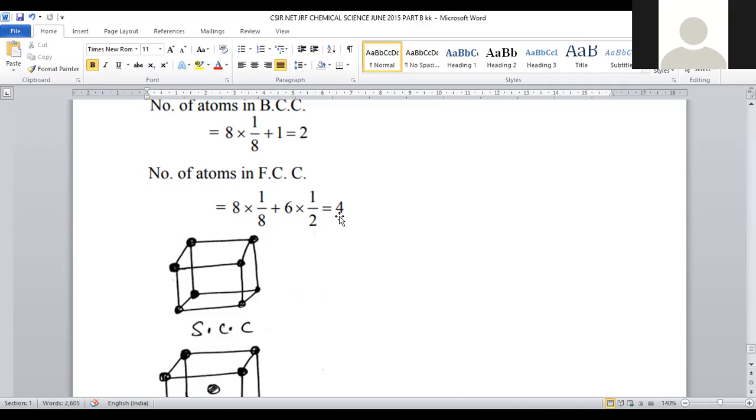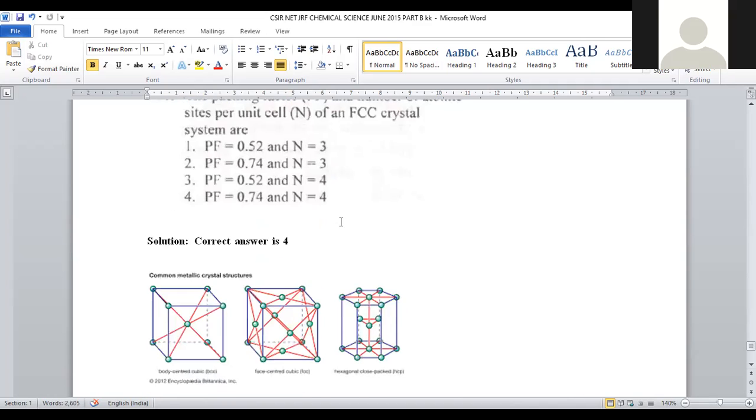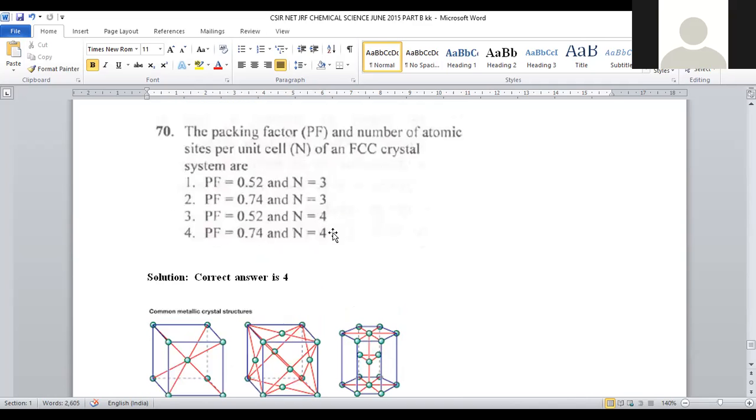In the case of FCC, the number of atoms is 4, which is provided in options 3 and 4.